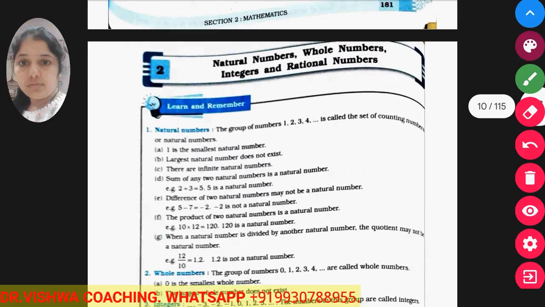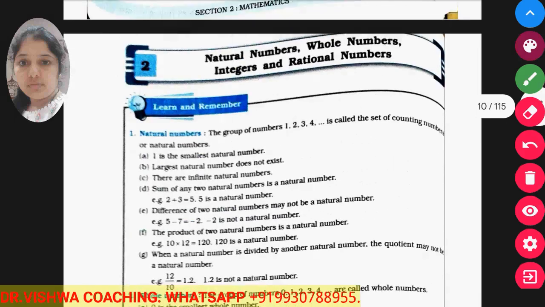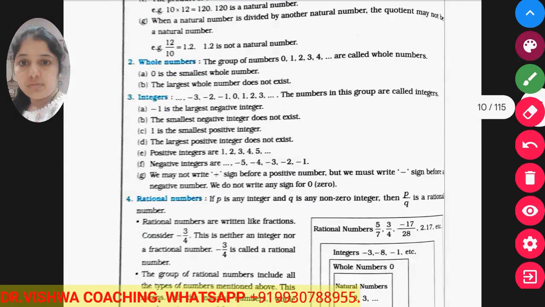The next topic is based on natural numbers, whole numbers, integers, and rational numbers, which we will take in the next class.